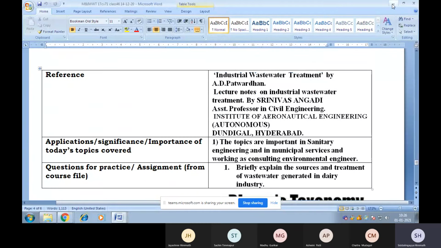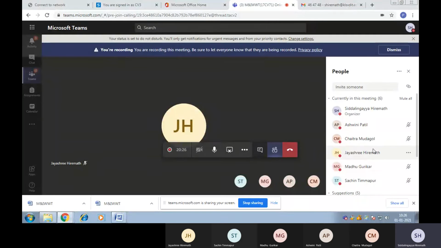Okay. Yes, students, any doubts in the process flow chart as well as the characteristics, treatment methods, and sources of wastewater? Sachin Timapur?